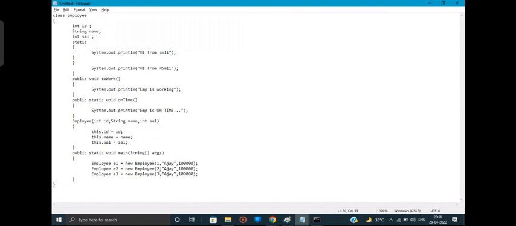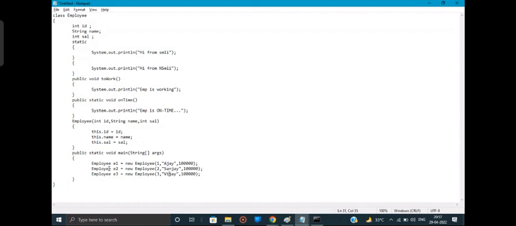So that is the only difference here. We can pass n number of values. Like employee E1, E2, E3, n numbers we can take here. But in this case, we also have to write the code n times.